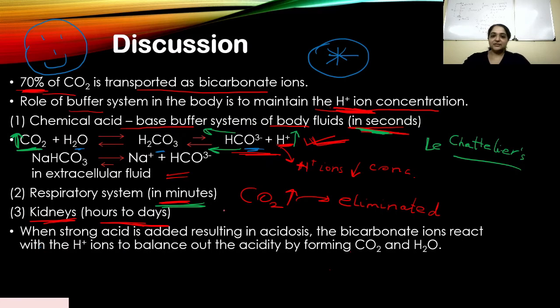So when strong acid is added, H plus increases, resulting in acidosis. So the bicarbonates react with the H plus ions to balance out the acidity by forming CO2 and water, which I essentially explained to you. Okay, so let's move on to the next question.